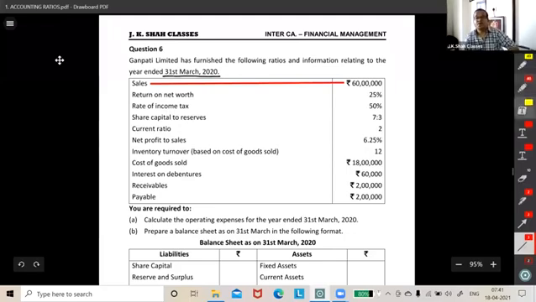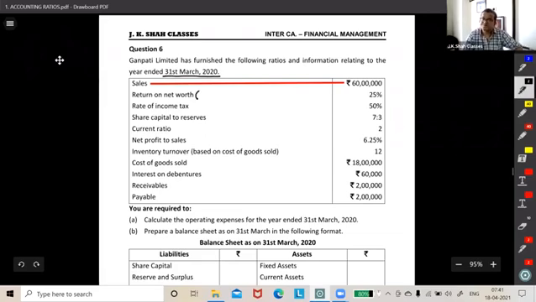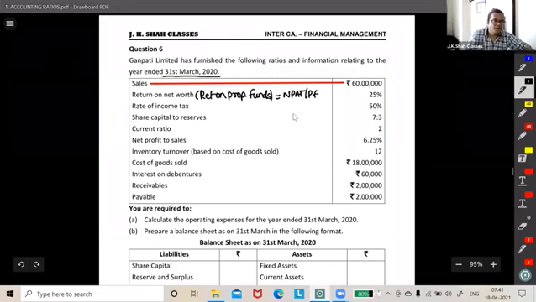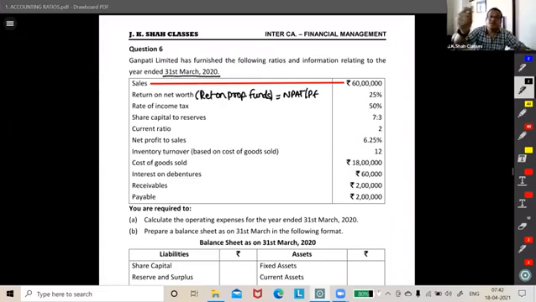Return on net worth. Guys, return on net worth means only one thing: return on shareholders' funds, net worth. So we say return on proprietor's funds. Guys, what is the formula? NPAT upon proprietor's funds. Am I right, friends? This has to be return on proprietor's fund, guys. Don't forget that. So denominator is proprietor's fund for sure.